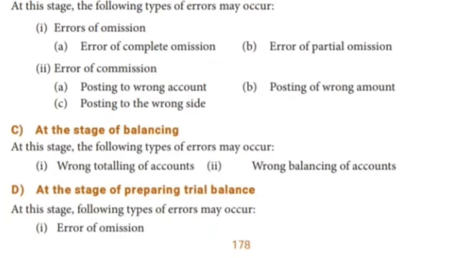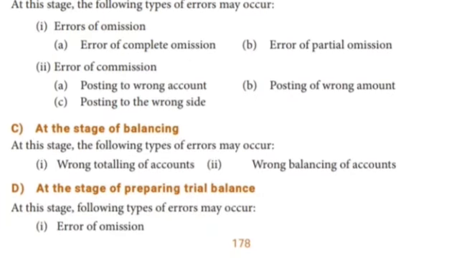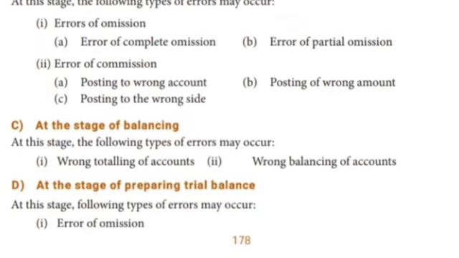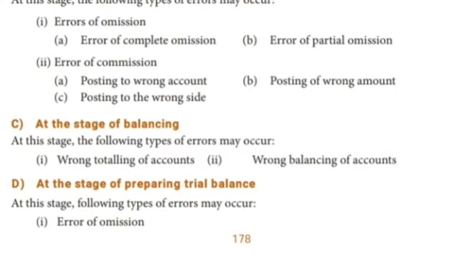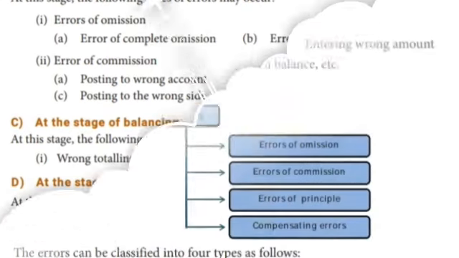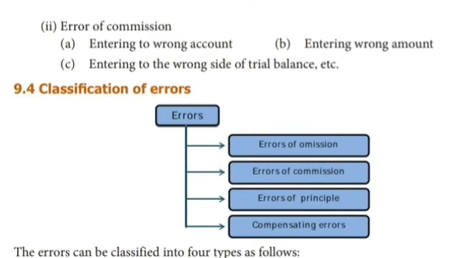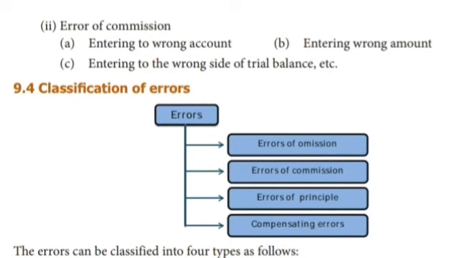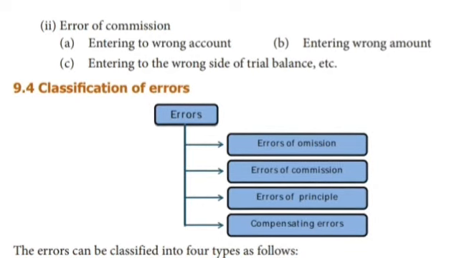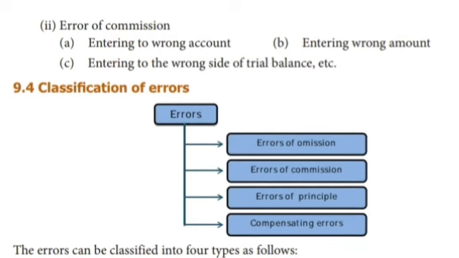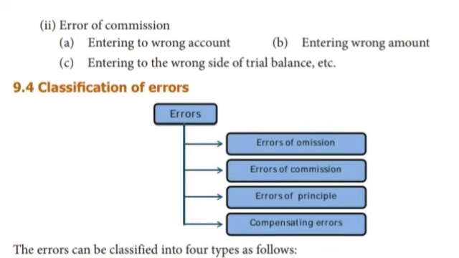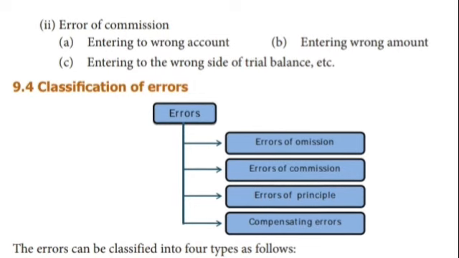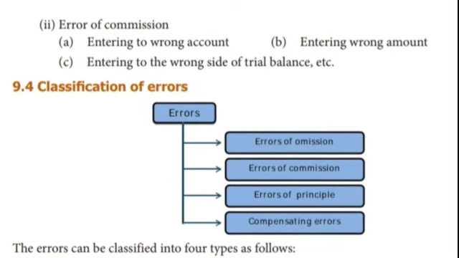At the stage of preparing the trial balance, the following types of errors may occur. First one is errors of omission, error of commission. Under commission: entering the wrong account, entering the wrong amount, entering to the wrong side of the trial balance. When we prepare the trial balance, by mistake we write in the wrong side, in the debit side what we have to write in the credit side.